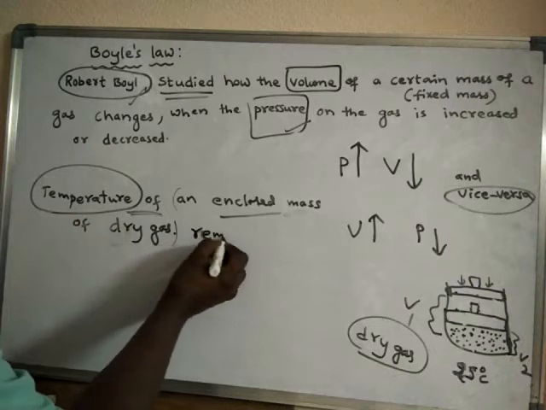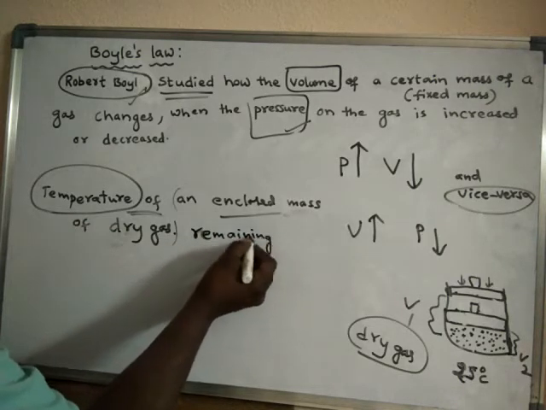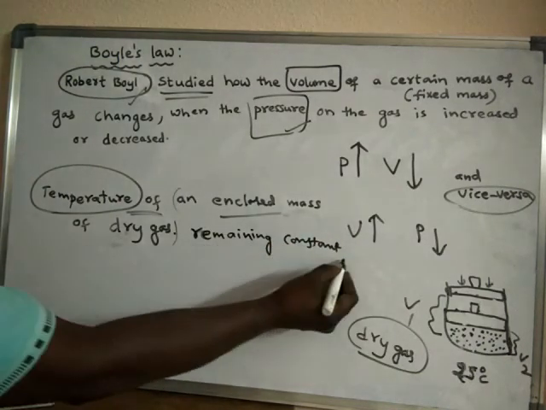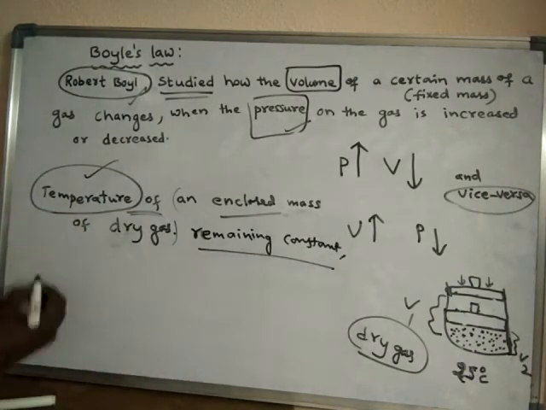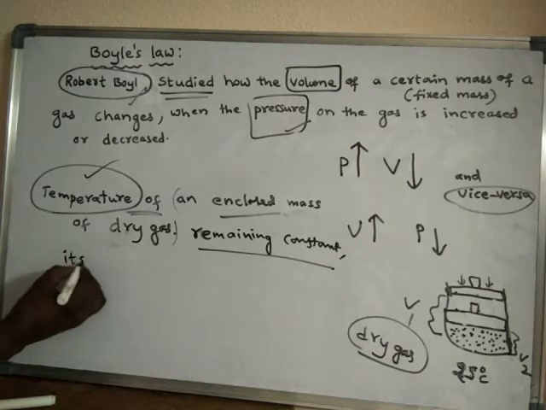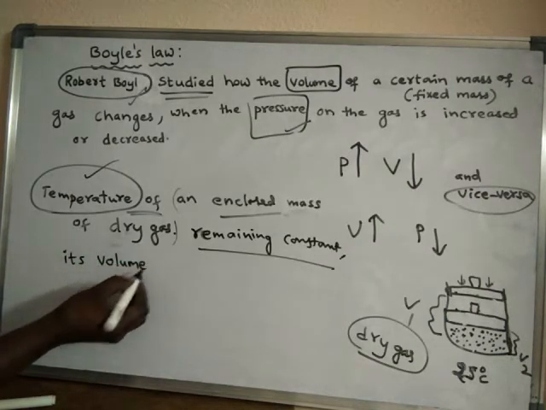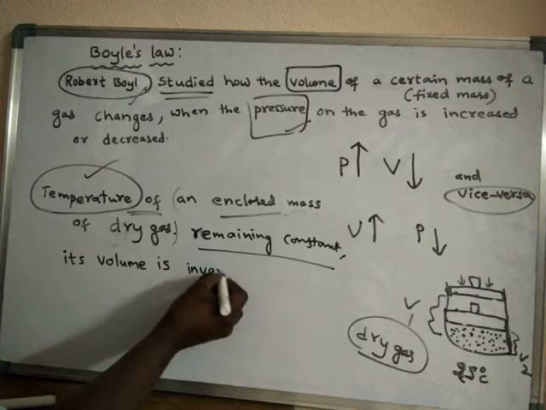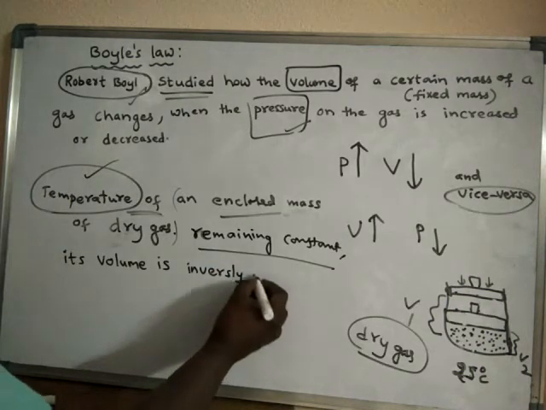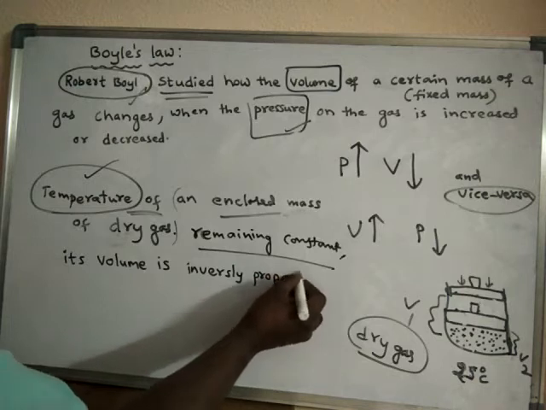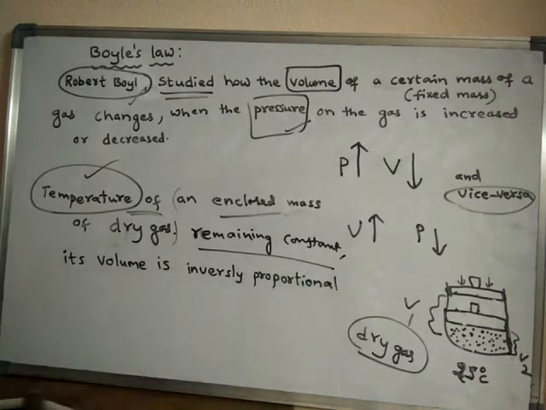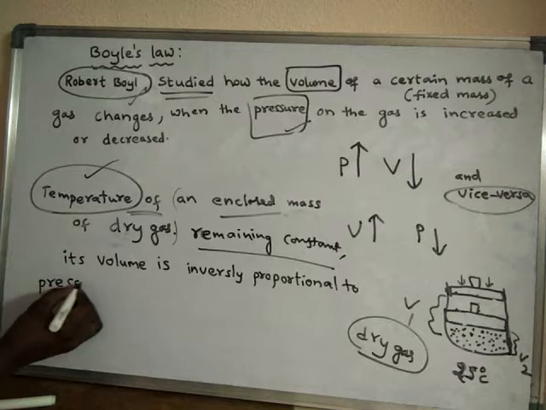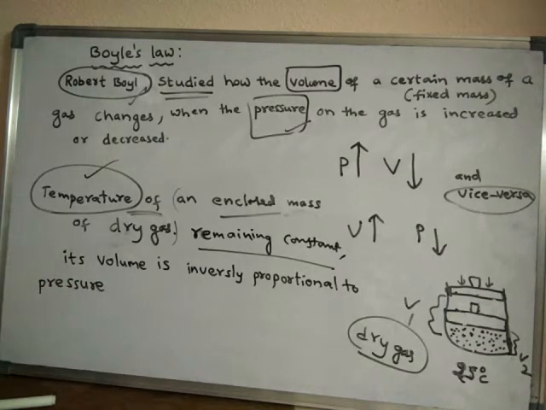Then when the temperature remains constant, its volume is inversely proportional to pressure.